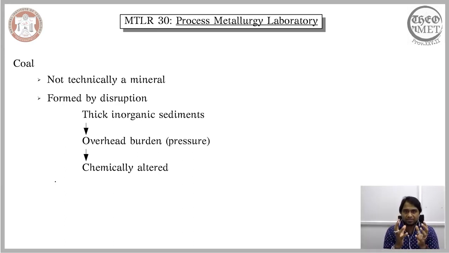So instead of allowing a dead plant or a branch to be completely disintegrated and become a part of the earth's crust, in order to have this plant transformed into coal, we need to disrupt this natural process and allow the dead plant to get into a section of the earth's crust which has a thick inorganic sediment above it.